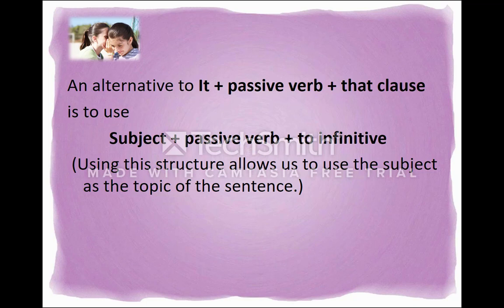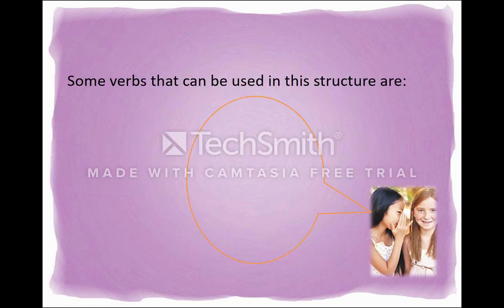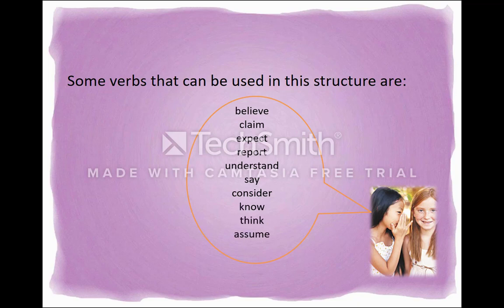An alternative to it passive verb that clause is to use subject passive verb to infinitive. Using this structure allows us to use the subject as the topic of the sentence. Genetics is believed to account for 75% of your adult intelligence, with the environment being responsible for the remaining 25%. Some verbs that can be used in this structure are believe, claim, expect, report, understand, say, consider, know, think, and assume.